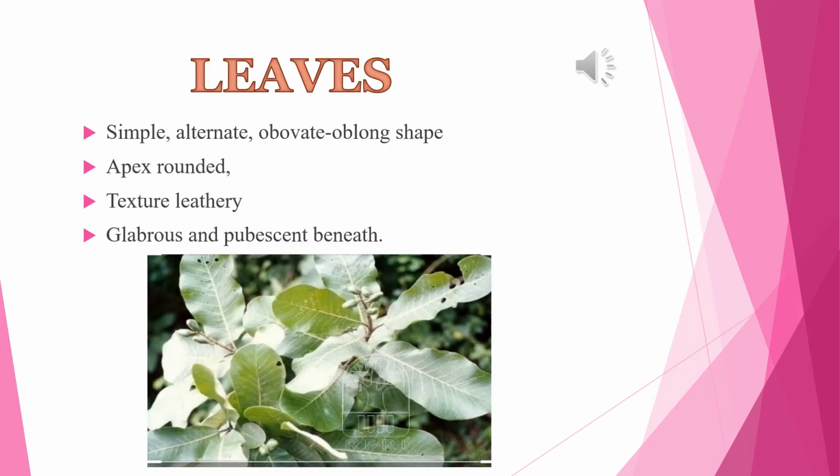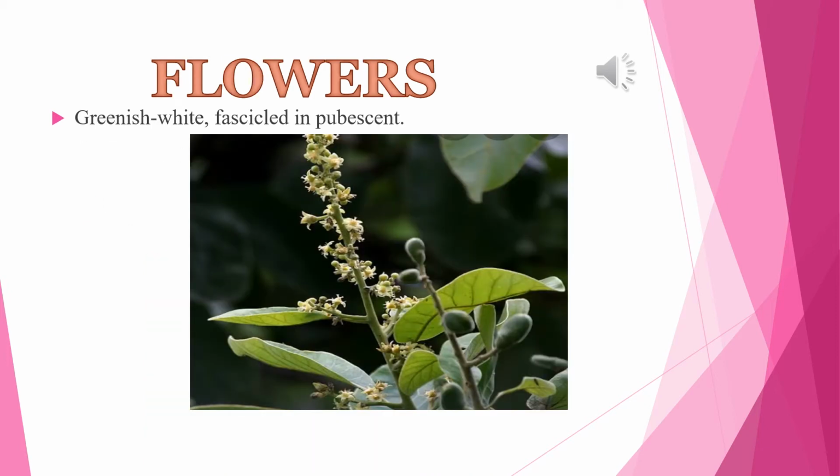Leaves. The leaves are simple, alternate, 8 to 12 inches long and 3 to 4 inches wide, obovate and oblong shaped. The apex is round, leathery in texture, glabrous above and pubescent beneath. Flowers. The flowers are greenish white in color, fascicled in pubescent.